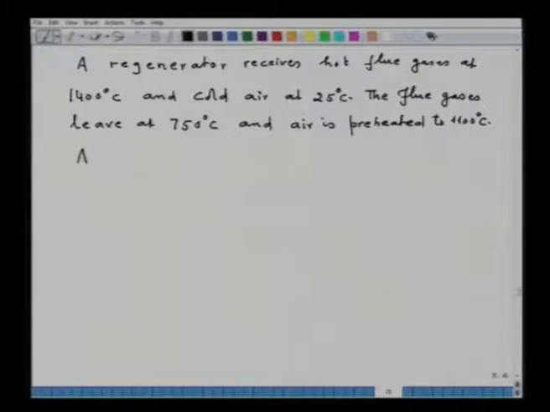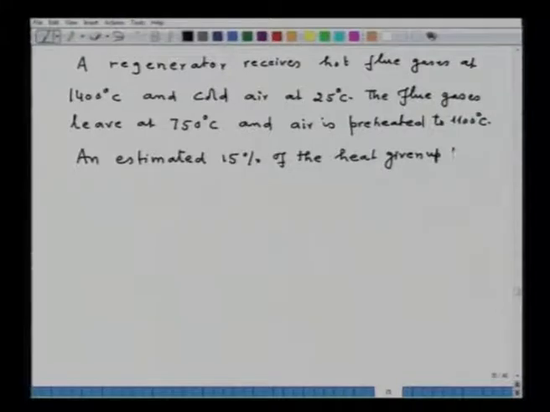An estimated 15% of the heat given up by flue gases is heat loss to the regenerator surroundings.